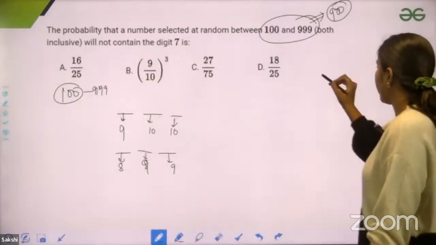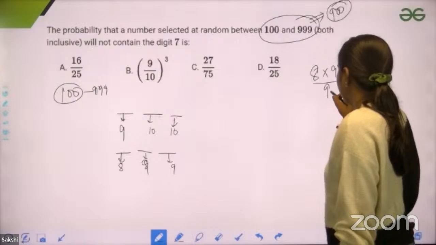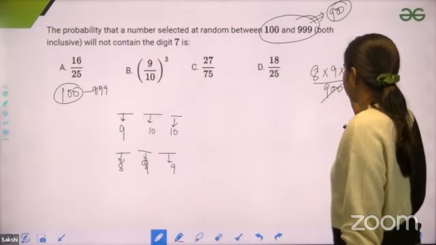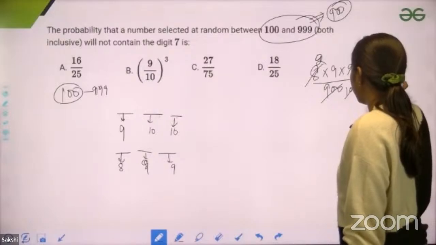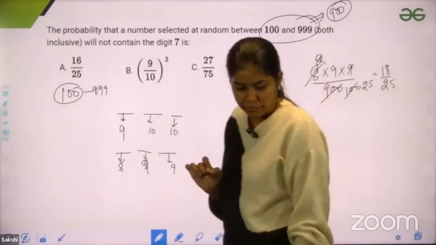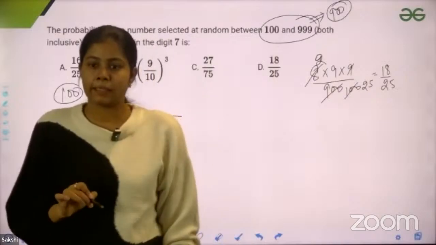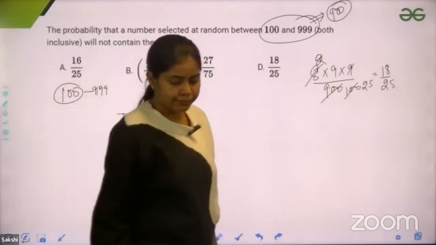So what would be the probability? That would be 8 into 9 into 9 upon 900. That would be the probability. If you would solve, 4 twos are 8 and 25, on solving you would get the probability 18 by 25. So this will be the probability. And do you get how 18 by 25 is the probability?